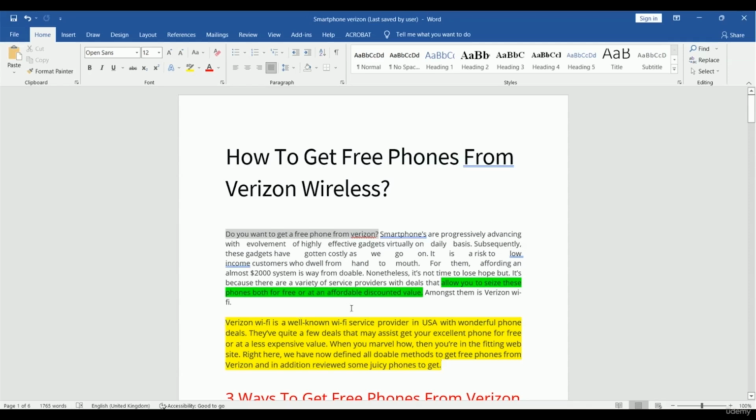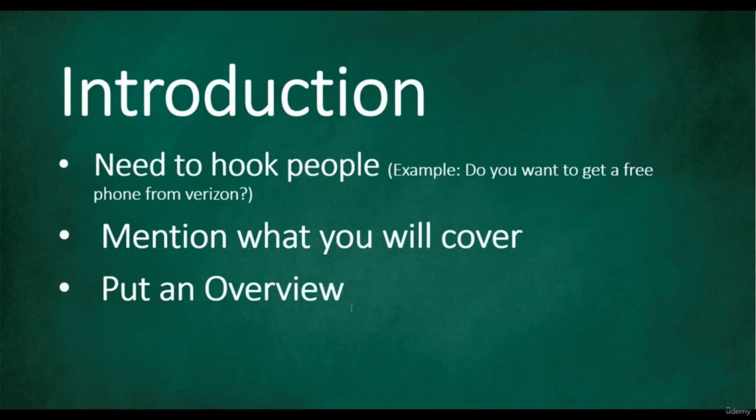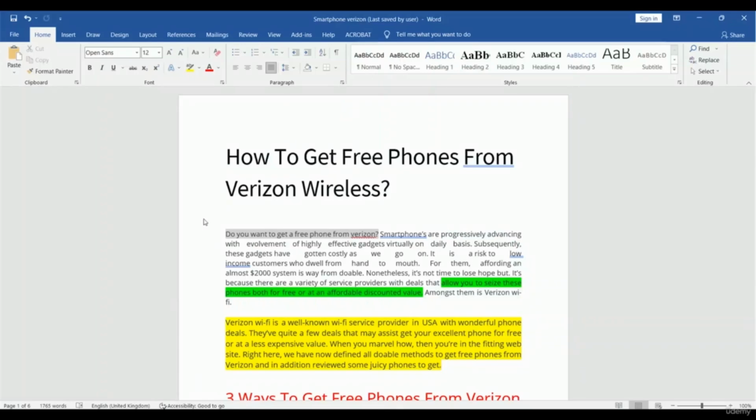Okay, so let's take a look inside our slide. Basically, there are 3 things you have to include in your introduction: hook people, mention what you will cover, and finally put an overview. So you can take a look. Here is the text. This text will hook people into reading the entire article. And here is the green mark area, and in this text area it's mentioned what will be covered by this article.